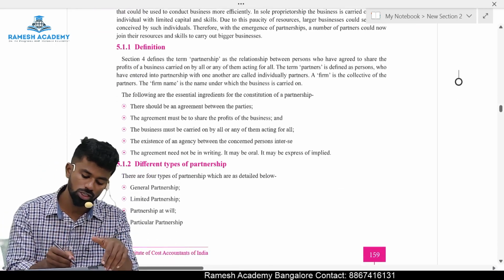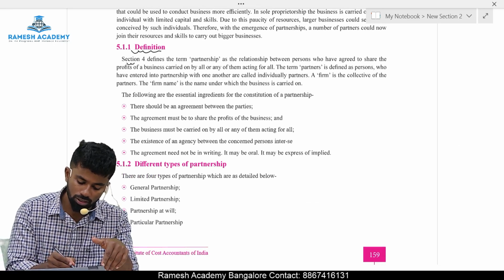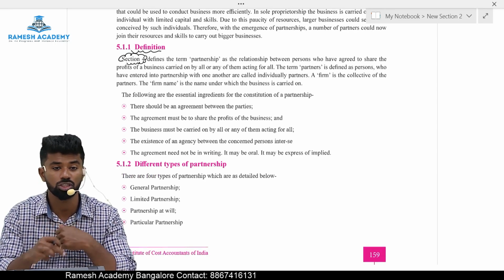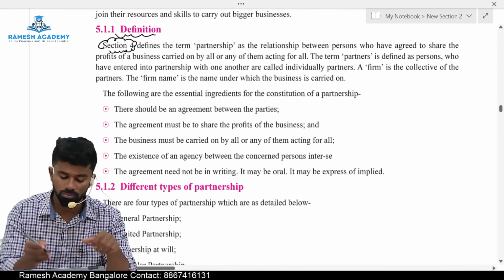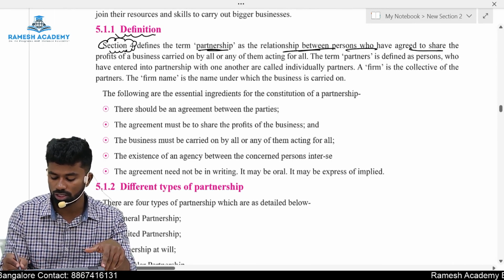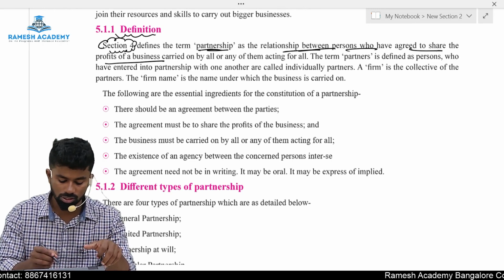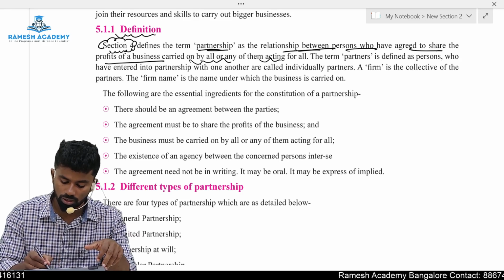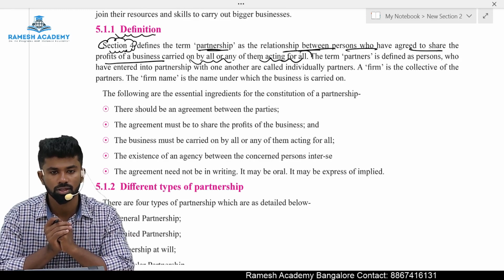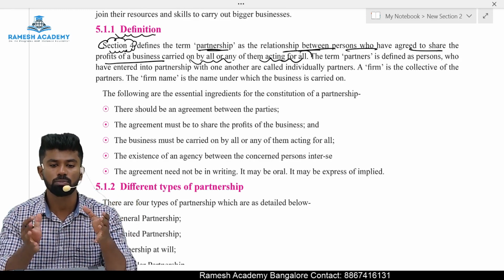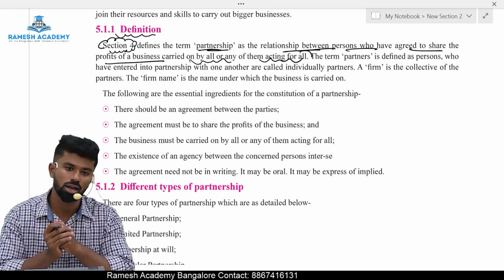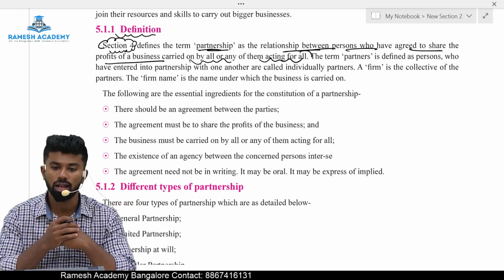Definition, section number 4 of the Indian Partnership Act provides what? Definition of partnership. So what is partnership? Partnership is nothing but the relationship between the persons who have agreed to share the profits of the business carried on by all or any one of them acting for all. This is the definition of partnership.